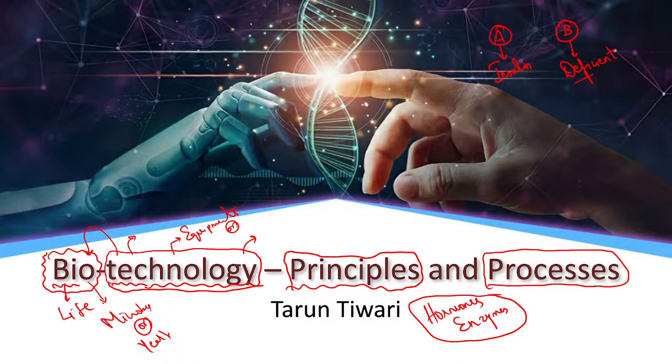So what will happen to this person? This person will suffer from diabetes, while person A will remain healthy. Now, how can we treat this person? How can we improve this person's life? How can we treat diabetes?